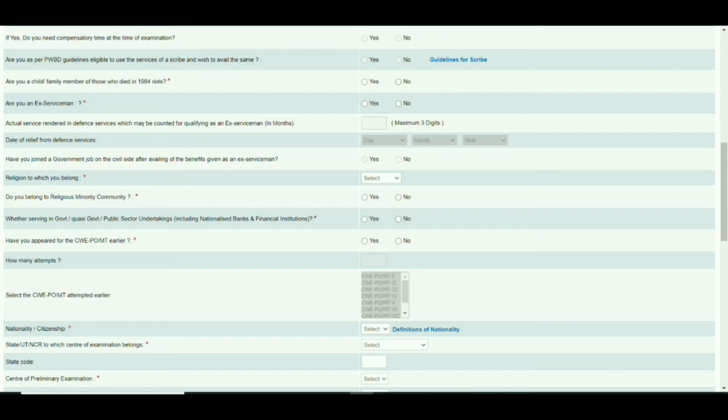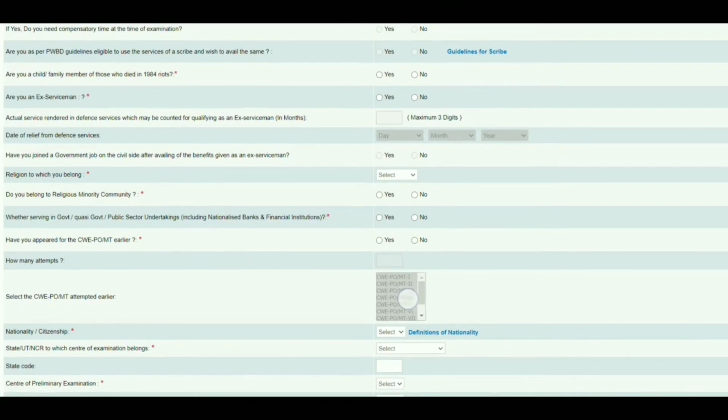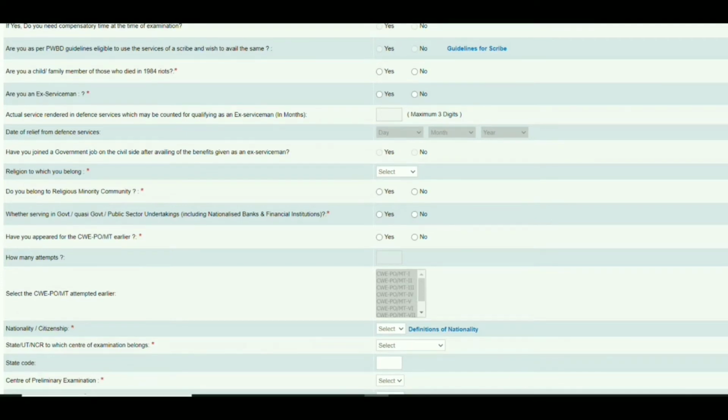And for the religion to which you belong, click on this select button. Hindu or Christian, whichever religion you are from, select that particular religion. Do you belong to a religious minority community? If you belong to the minority community, click on yes. If you don't belong to the minority community, click on no. And if you have served in any government sector or public sector, click on yes. If not, click on no.